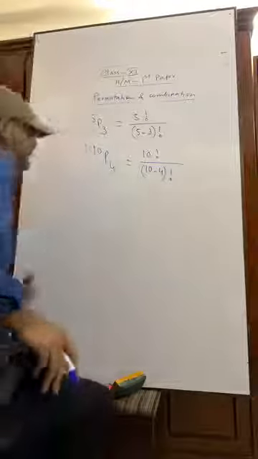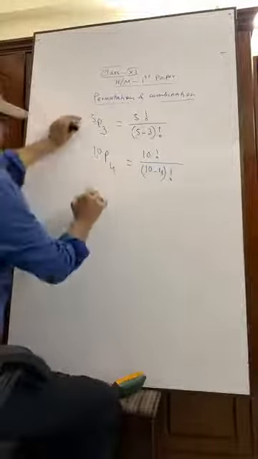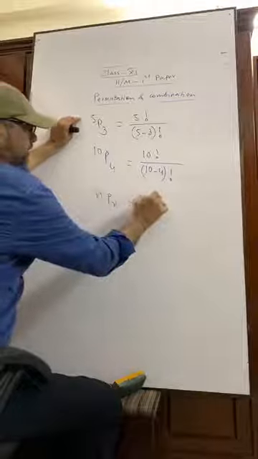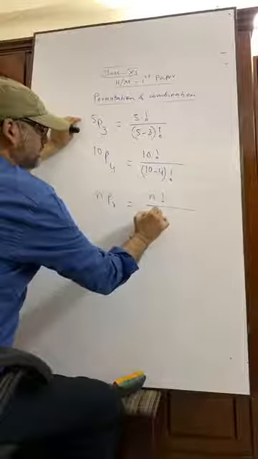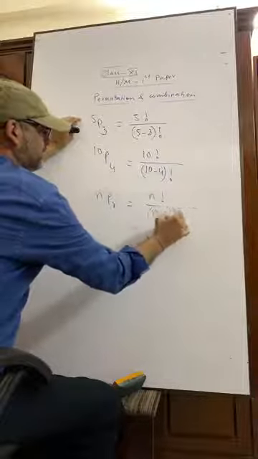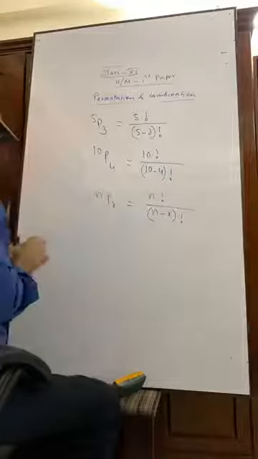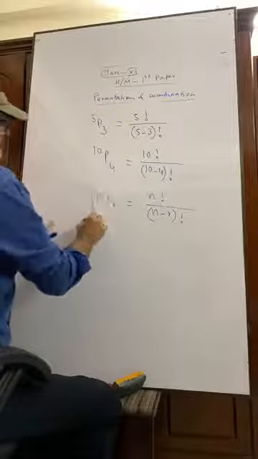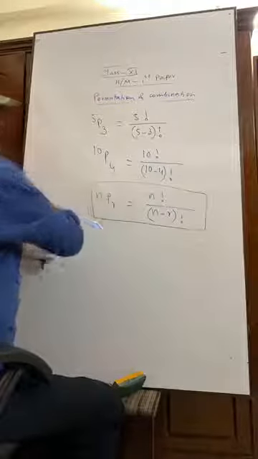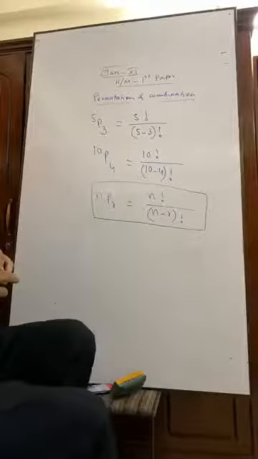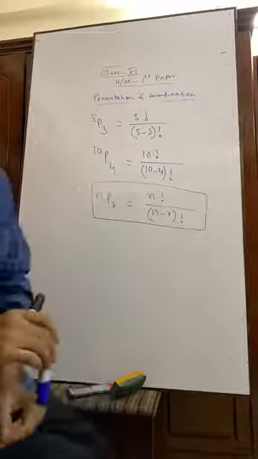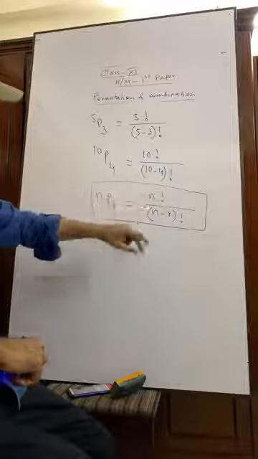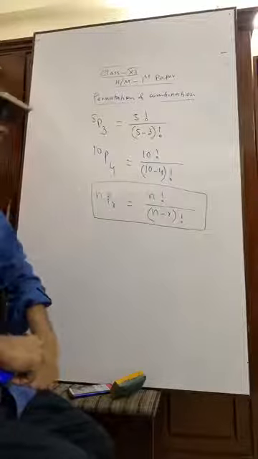If we write nPr, that is n factorial by n minus r factorial. This is the formula. This formula you must memorize.